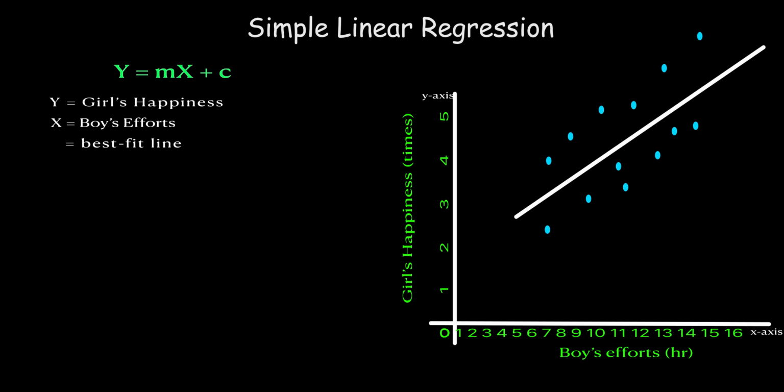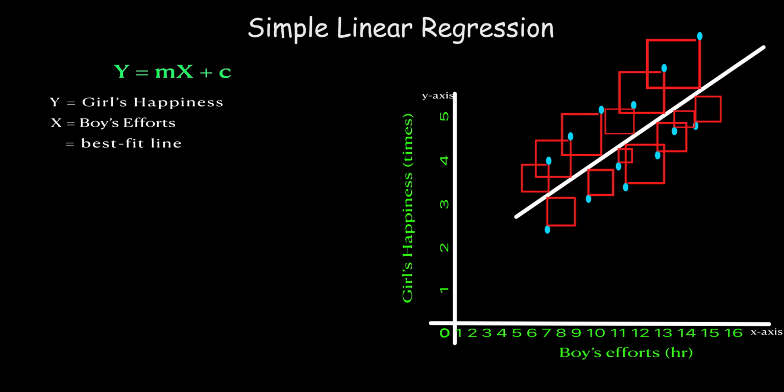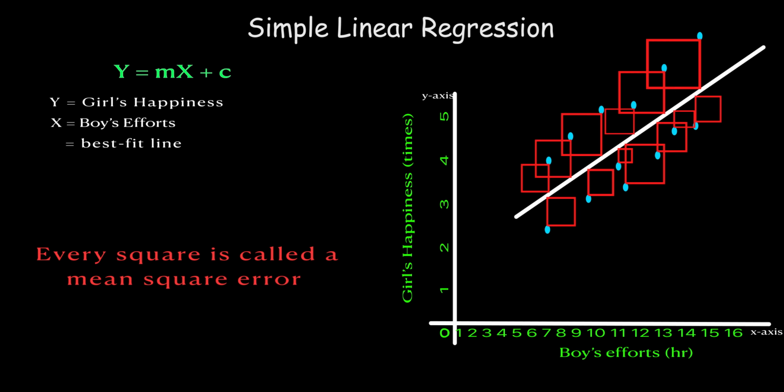Now, the vertical distance between the data points and the prediction line is called the residual or error, which is the difference between the actual value and the predicted value. And if we take the square of each residual, then the average of these squares is called the mean squared error.